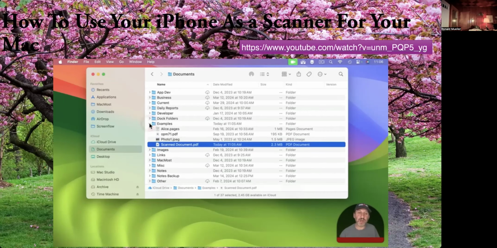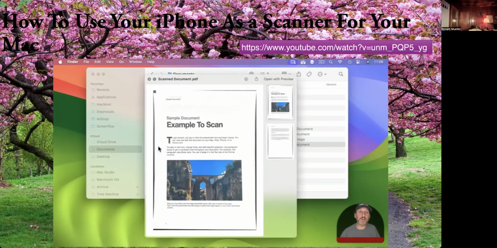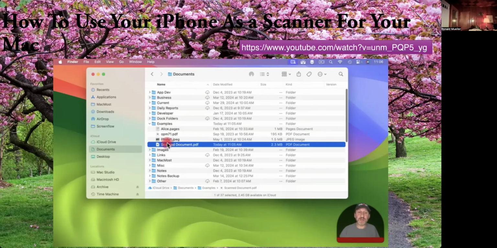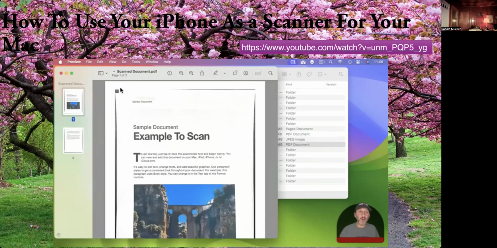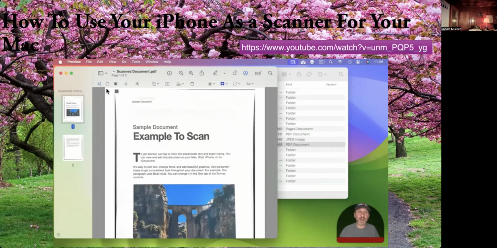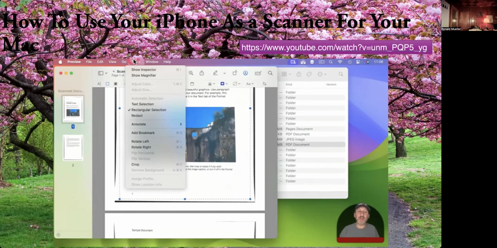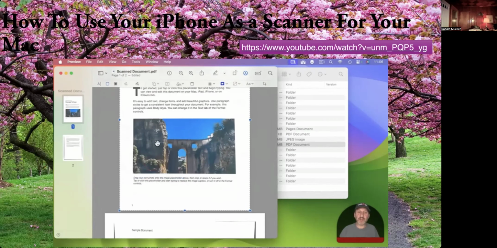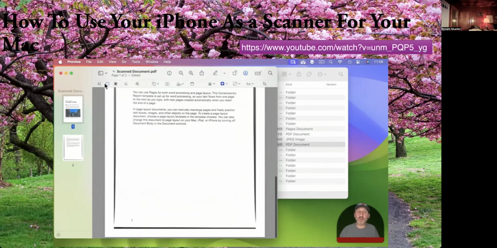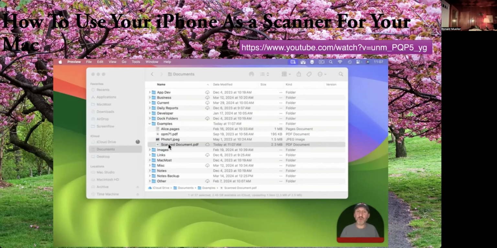So here, if I look in the folder now, I'm going to see where it says Scanned Document. And I can select it, and I'll quick look, and I'll see the document right there. Since it is a PDF, if I double click on it, I can actually open it up in Preview, or I can work with it some more if I like. For instance, I go to the markup tools here, and I can mark it up. I can use a selection tool here, and I can select an area of this page here, and then under Tools, I can go to Crop or Command K, so I can further adjust things in Preview, just like I would with any other PDF. Of course, also, I can rename it now to something that makes more sense.